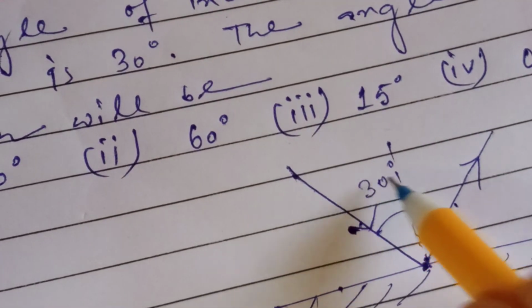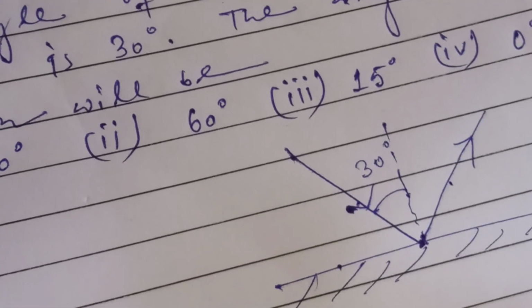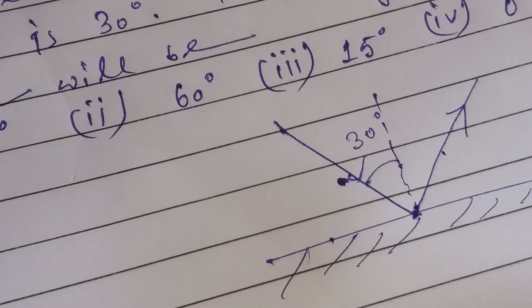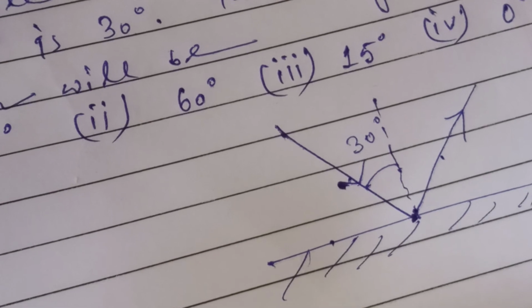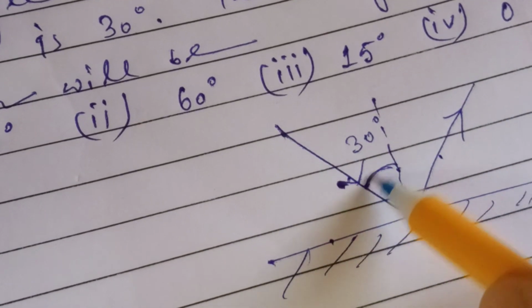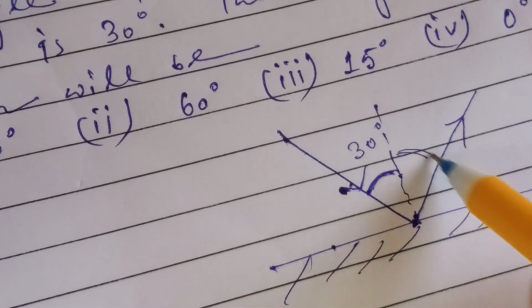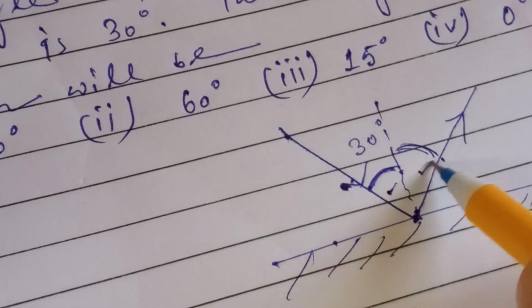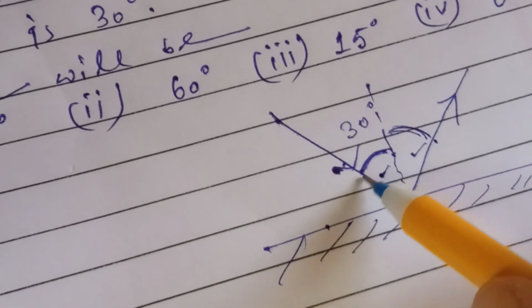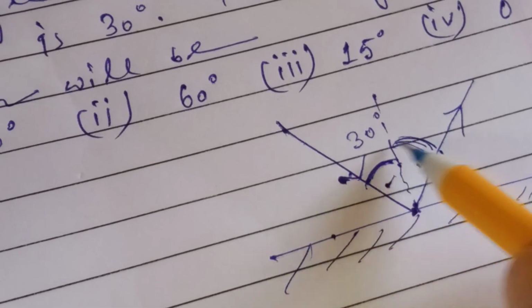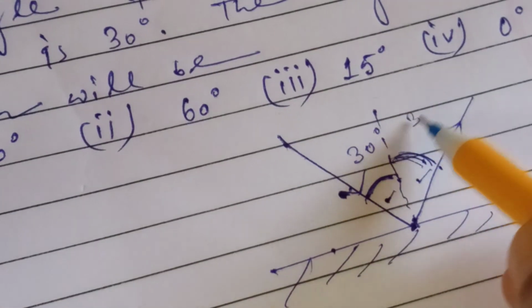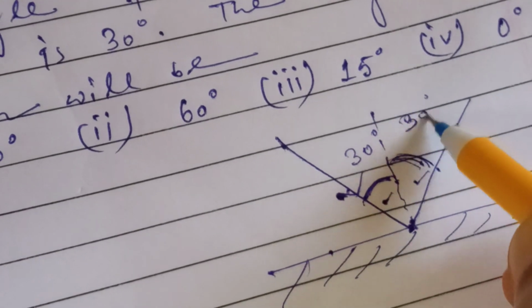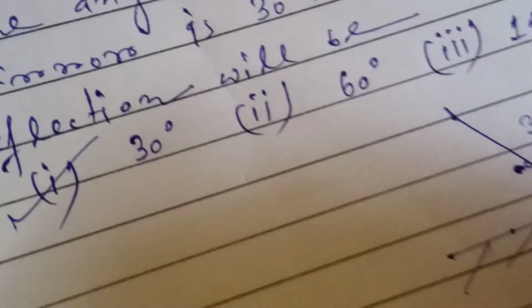According to the law of reflection, the angle of incidence is always equal to the angle of reflection. This is the angle of incidence, this is the angle of reflection. So if this angle is 30 degrees, this angle will also be 30 degrees. So the first option is the correct one.